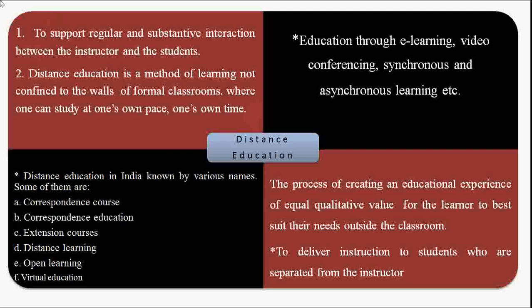Regular means the formal education system that we are already following. Substantive interaction means subject-related interaction between the teacher and the students. So formal education is that kind of education where there is interaction between the instructor and the students related to the subject matter.